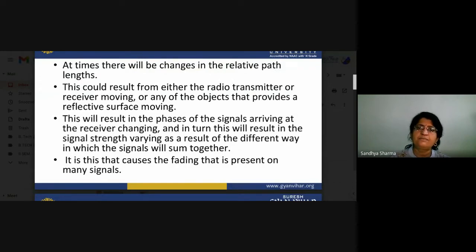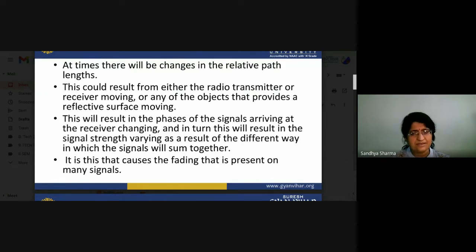With time there will also be changes in the relative path lengths, and this could result from either the radio transmitter or the receiver moving, or any object that provides a reflective surface moving. This will result in the phases of the signals arriving at the receiver changing, and in turn the signal strength varying, as a result of the different way in which the signals sum together.